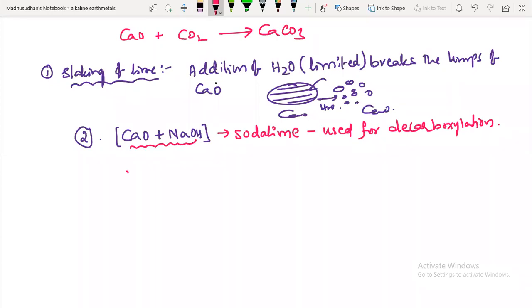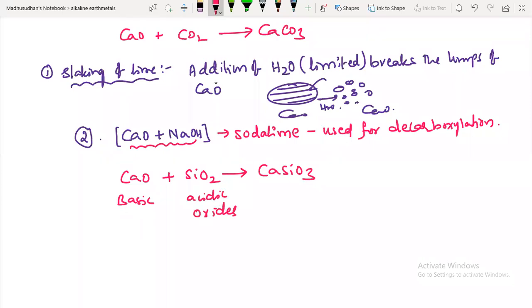So this calcium oxide is basic in nature. That's why it reacts with acidic oxides like silicon dioxide, and it will form calcium silicate. What is the name of this? Calcium silicate. Next one, same.